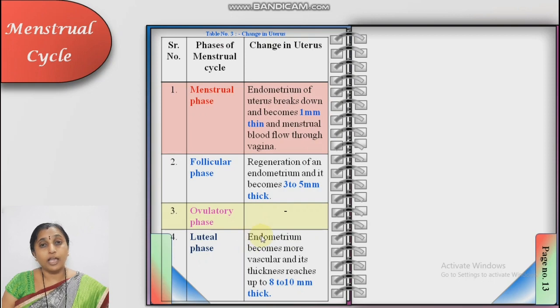In the luteal phase, the endometrium becomes more vascular. Already it is vascular in the follicular phase, but now more vascular, and it thickens to about 8 to 10 millimeter. Endometrial glands grow and start secreting uterine milk, uterine secretion. So this luteal phase is also known as the secretory phase.